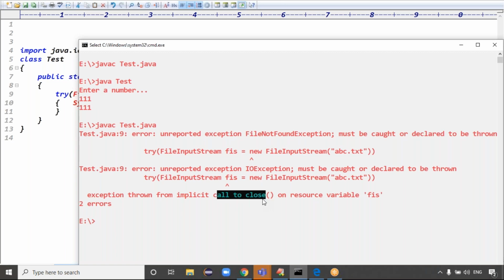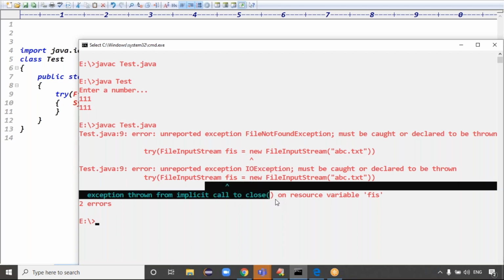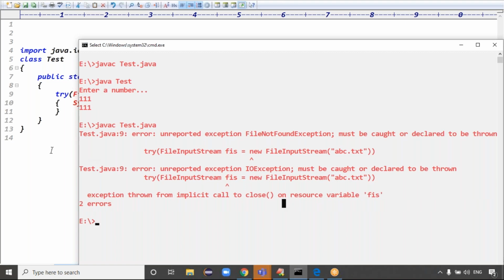Implicitly it is closing means what? Even though internally that guy closed the file, that method is throwing which exception? The IOException, right? That exception has to be handled by the developer again. Guys, yes or no? So finally we understood that internally it is calling the close method to close the resources, right?